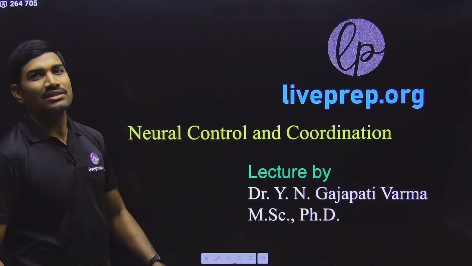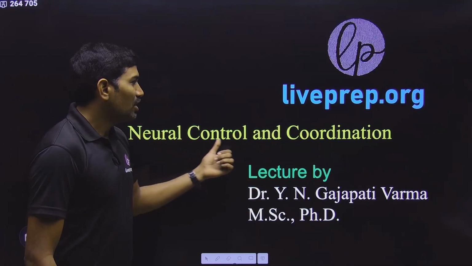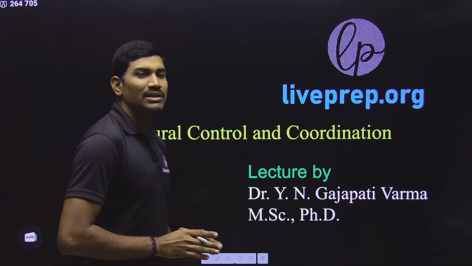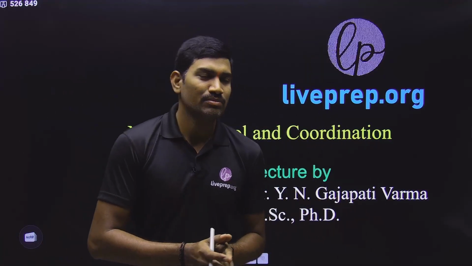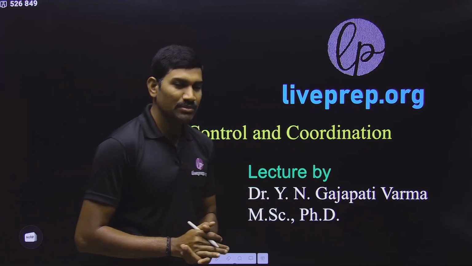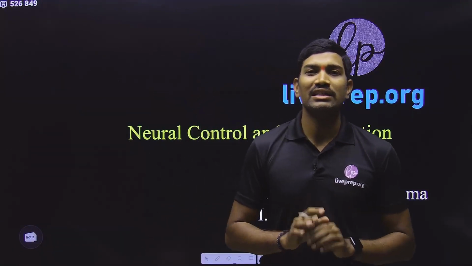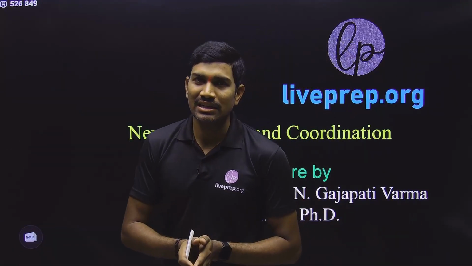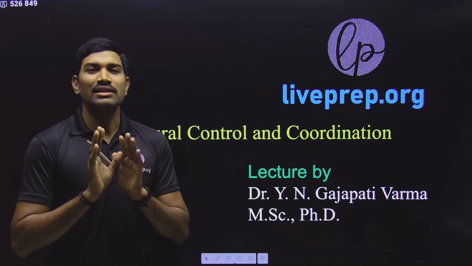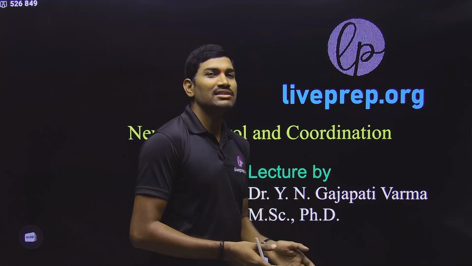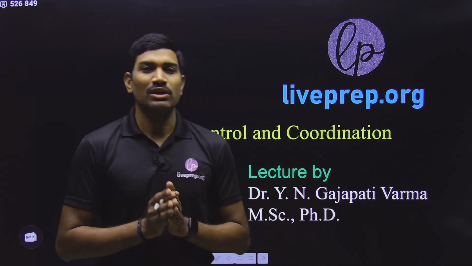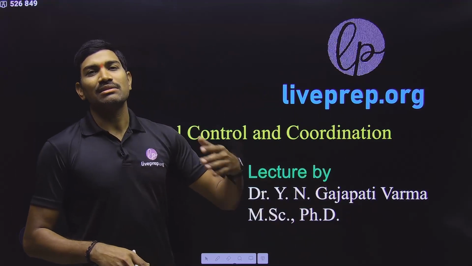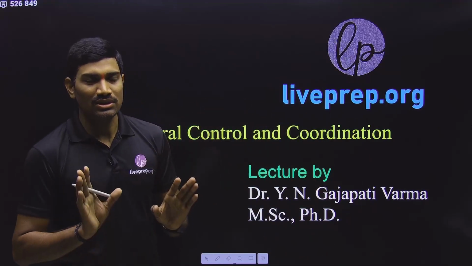Now, in this lecture, we are going through the revision of the chapter Neural Control and Coordination. Please remember, in the latest edition of NCERT, they have reduced this particular chapter. We don't need to go anything out of NCERT. If you can understand the information given in NCERT, that is more than enough. Because in this chapter, if you want to study something extra, there is no limit for that extra, so unnecessarily you will end up in something that is not related to NCERT. So my suggestion is please follow NCERT only.